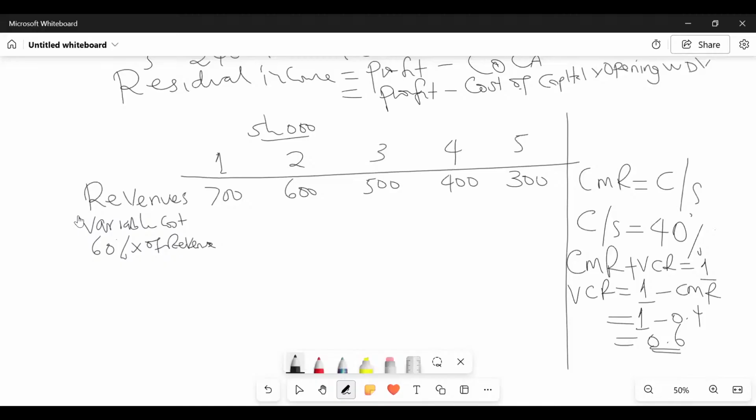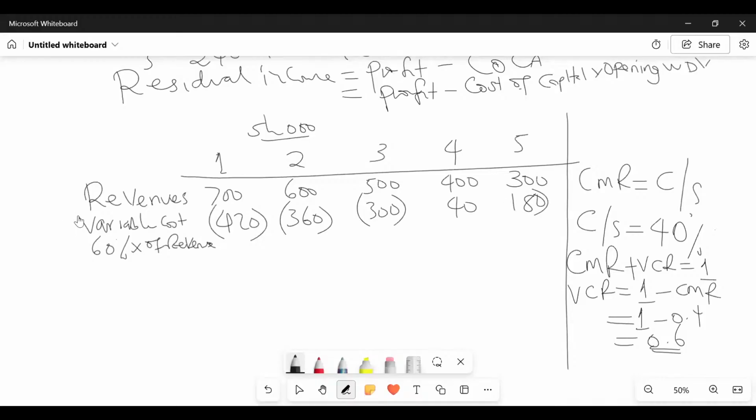So in the first year, the variable cost is 0.6 times 700, which is 420. Then 0.6 times 600 is 360. 0.6 times 500 is 300. 0.6 times 400 is 240. 0.6 times 300.